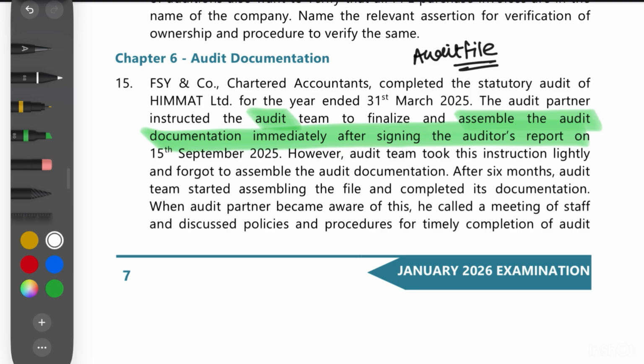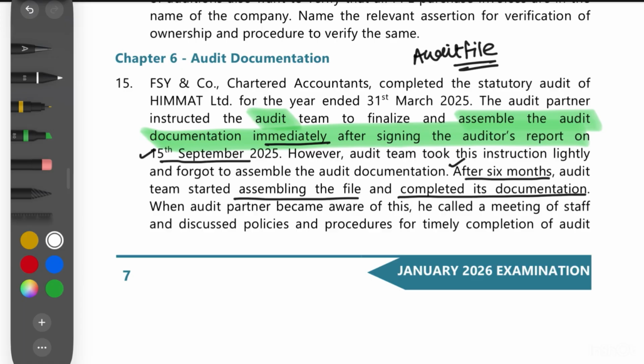However, they have not done that. It should have been done by 15 September. It should be immediately after the signing of audit report. However, this has been done after 6 months. So they have started with assembly of the file as well as the completion of documentation, both after 6 months.